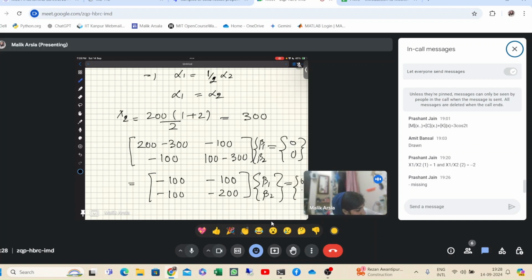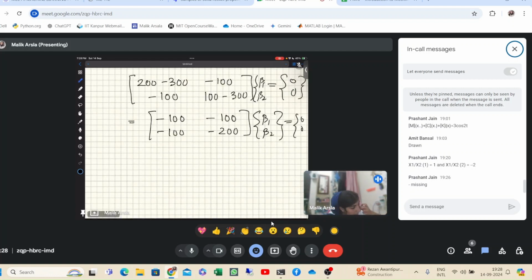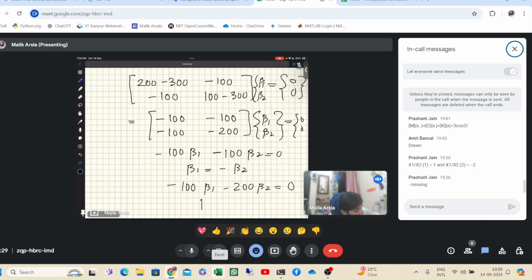I think here also we will get the same equation, right? 100 times beta 1 minus 100 times beta 2 is equal to 0. So beta 1 is equal to minus beta 2, and minus 100 times beta 1 minus 200 beta 2 is equal to 0. So here we are getting beta 1 is equal to minus twice beta 2, right?